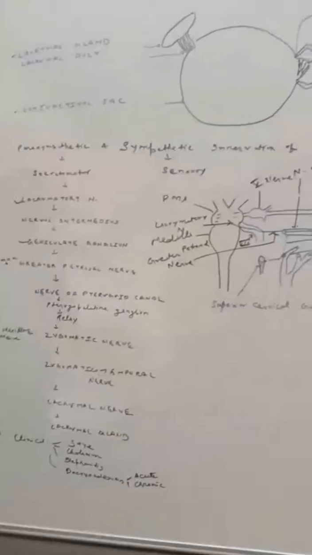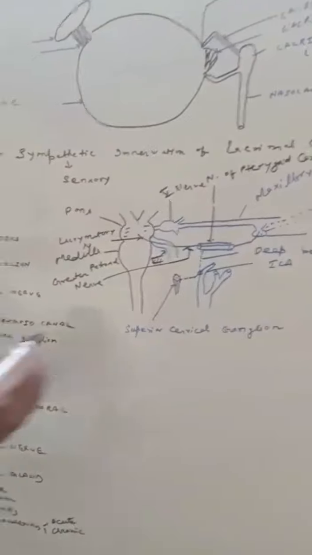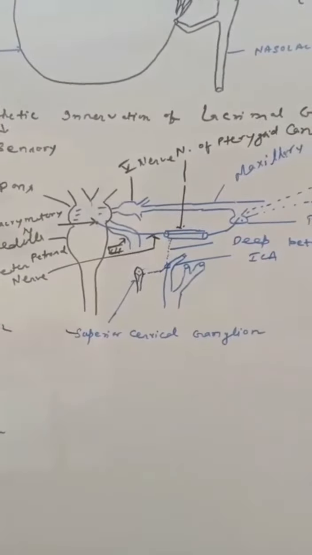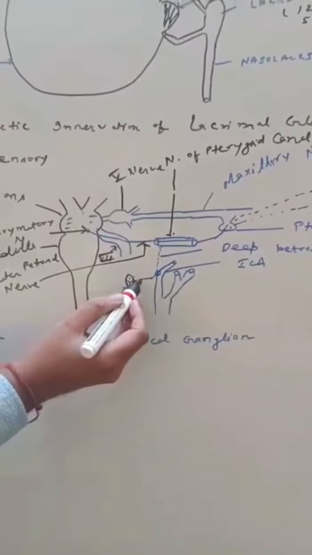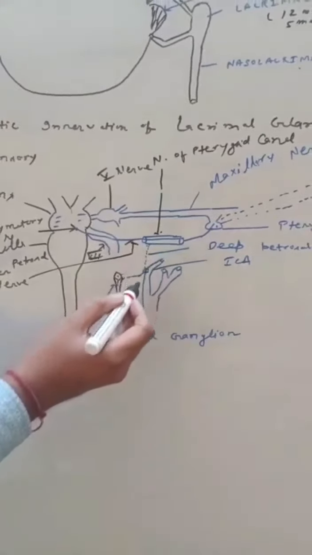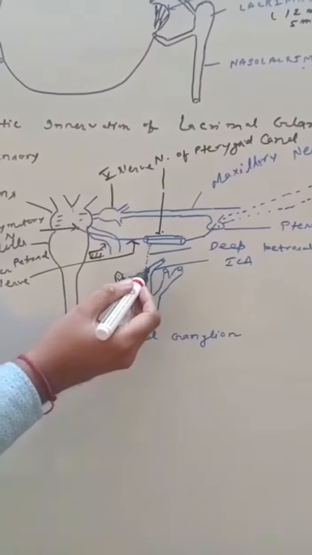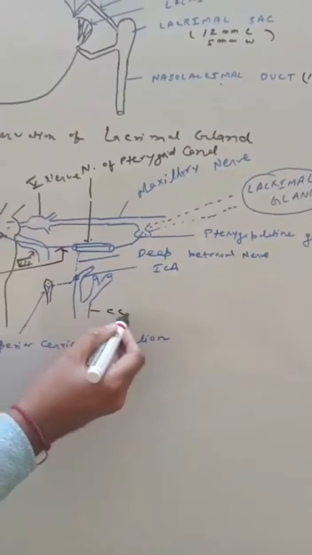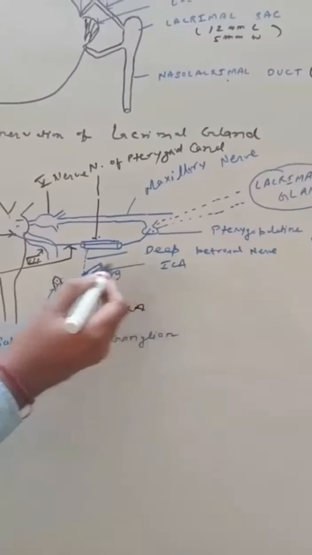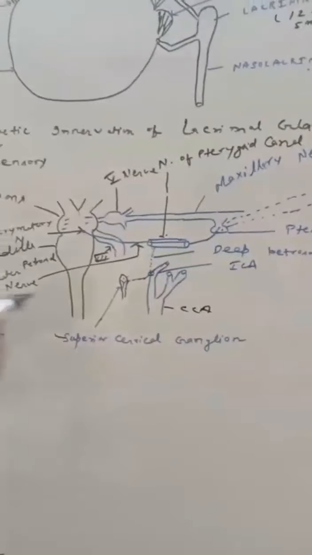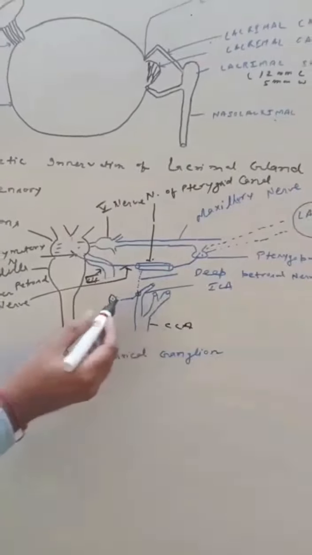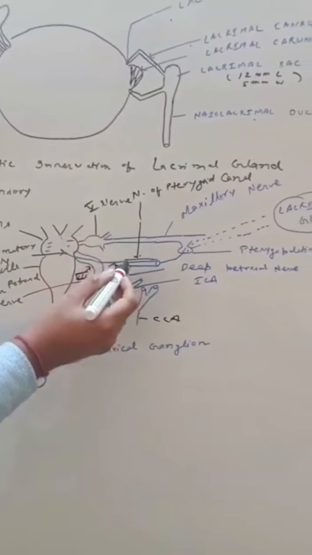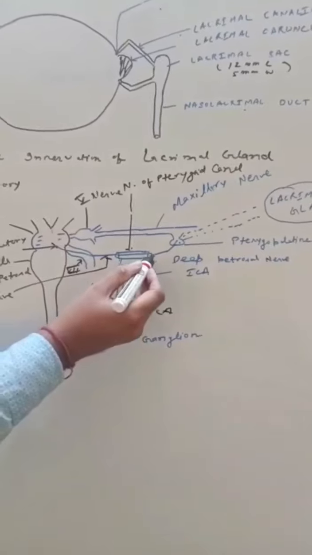And where are the sensory fibers? They arise from the ganglion. What is the superior cervical ganglion? I have shown here the superior cervical ganglion. Here is the preganglionic fiber, and it forms the plexus around the internal carotid artery. Here is the internal carotid artery. This is the common carotid artery, and here is the internal carotid artery. It forms the plexus around the internal carotid artery, and then the deep petrosal nerve joins with the greater petrosal nerve and forms the nerve of pterygoid canal.